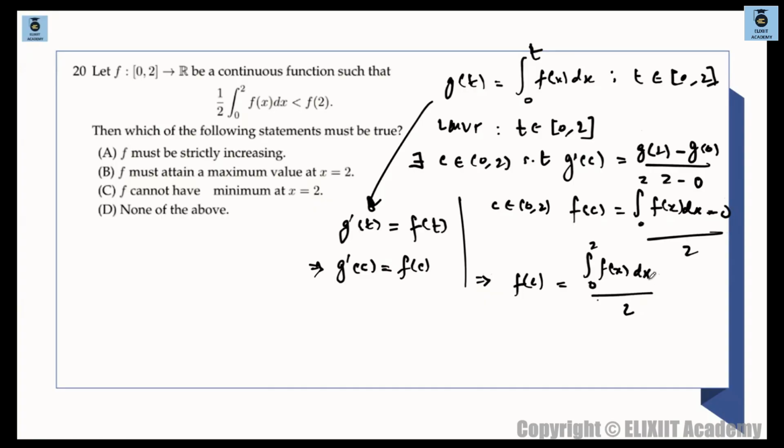ठीक है, और यही जो चीज है, this thing is given in the question to be less than f of 2. Absolutely. f of c is less than f of 2 for some c.